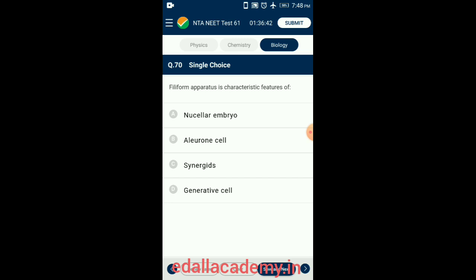Question number 70. Filiform apparatus is a characteristic feature of. Filiform apparatus is a finger-like projection in each synergid. So the answer is option C, synergid.